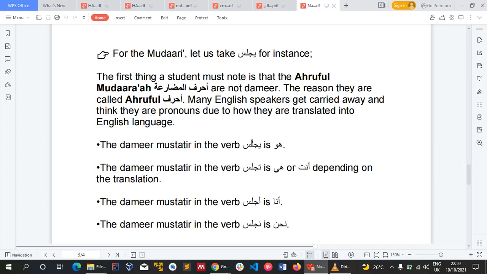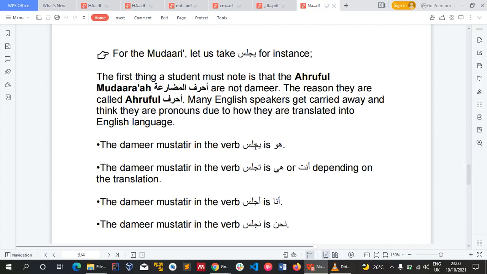Why? There are two things you have to note before a verb can have damir mustatir, two things it should fulfill. One is that there is no action performing pronoun at the end that is showing it is the fa'il. Two, that we don't have an ismun zahir, a visible ismu coming after the fi'l to indicate that it is the fa'il also.